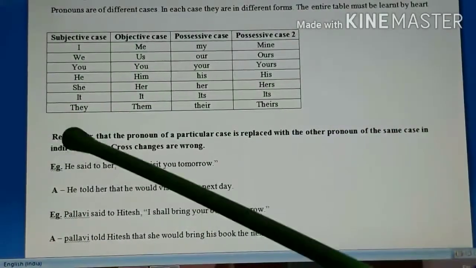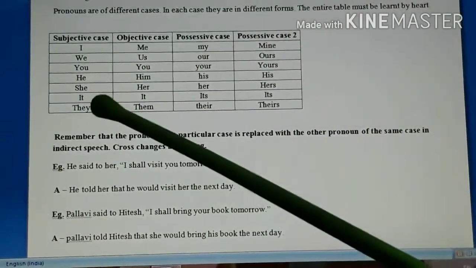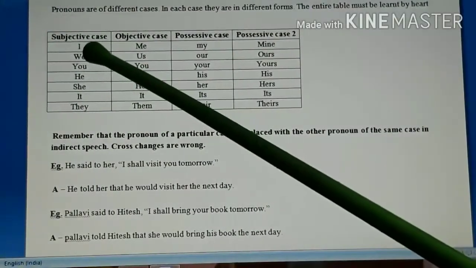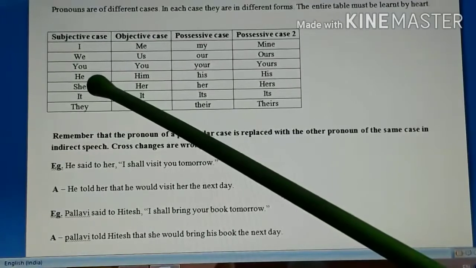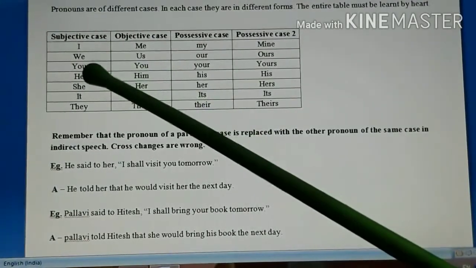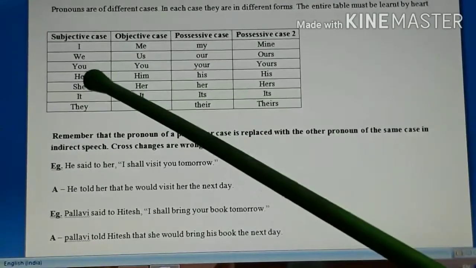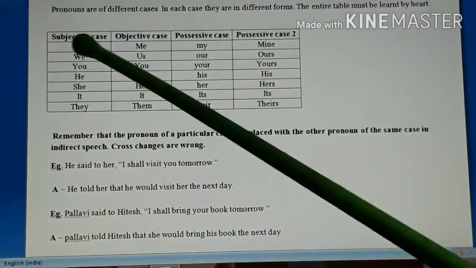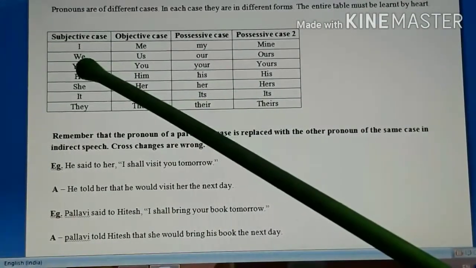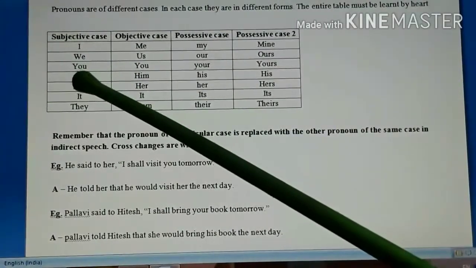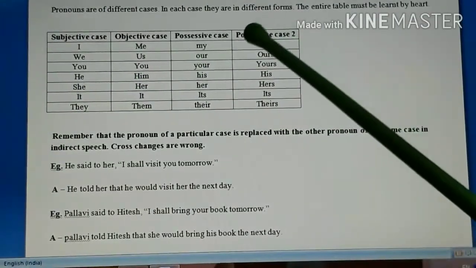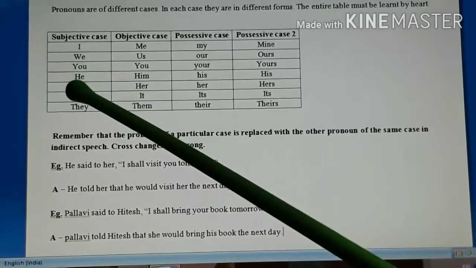Cross changes are wrong, they are not allowed. So if you want to replace I, it will be replaced either with he or she. If you want to replace we, you can replace it with either we or they or you. So from the same case you can take any other pronoun which is suitable to the gender of that subject. But you cannot take any other pronoun from other cases for this particular case.